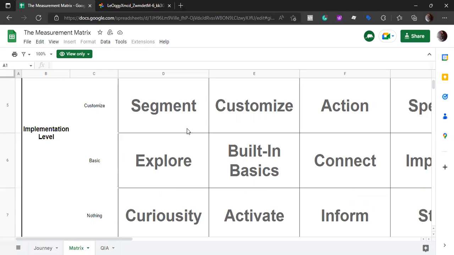The next level is basic, which is basically built-ins. Google Analytics and Google Tag Manager both have some built-ins which we can use, right? Like in Google Tag Manager, we have built-in variables, some tags, or some triggers that we should start using to understand what we are looking for, right?